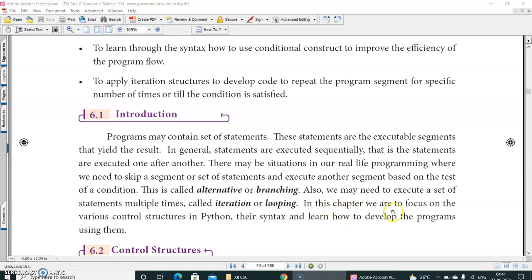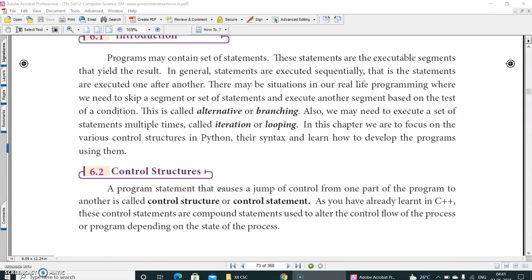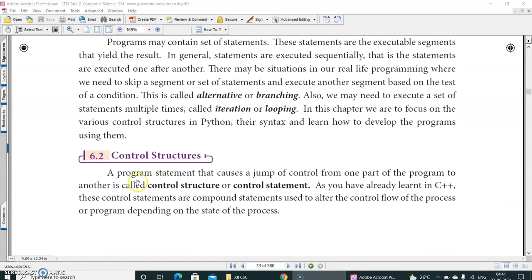Right. In this chapter, we are to focus on the various control structures in Python, their syntax, and learn how to develop the programs using them. Understood now? Right. Control structures. A program statement that causes a jump of flow from one part of the program to another is called control structure or control statement. Right?